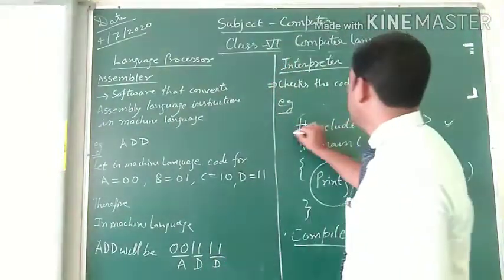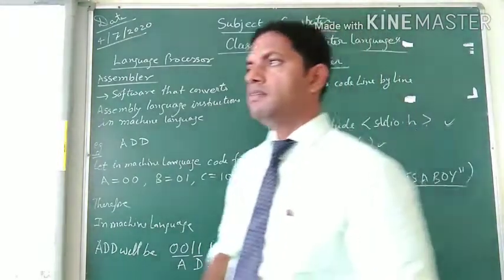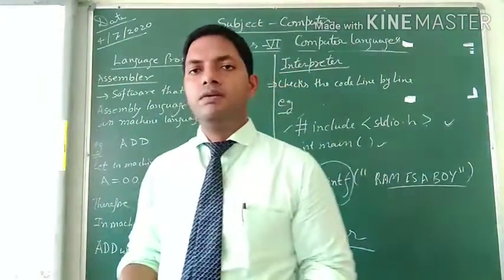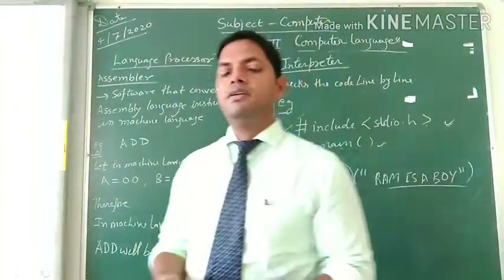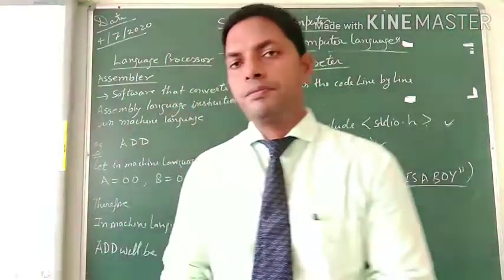Interpreter tells one by one, in each line. If there is an error in the first line, then the program will stop at the first line only. Then we have to clear the error and run the program again.